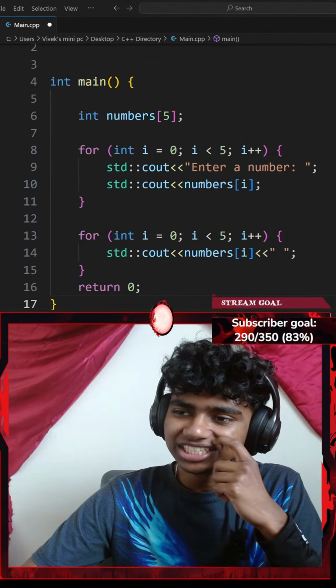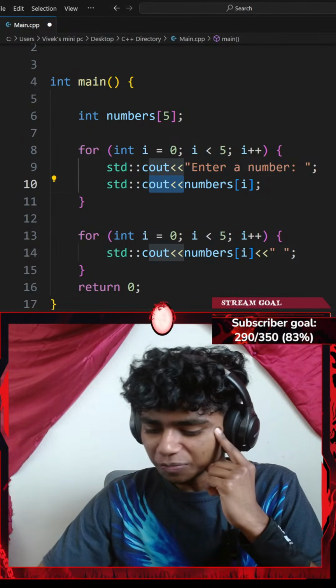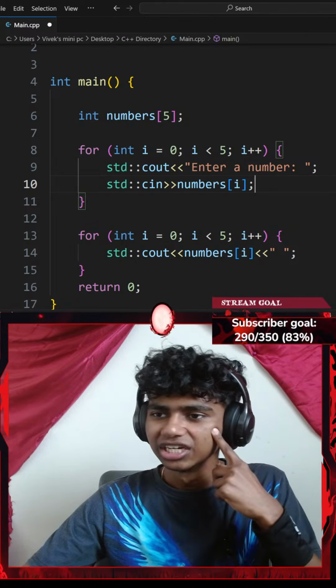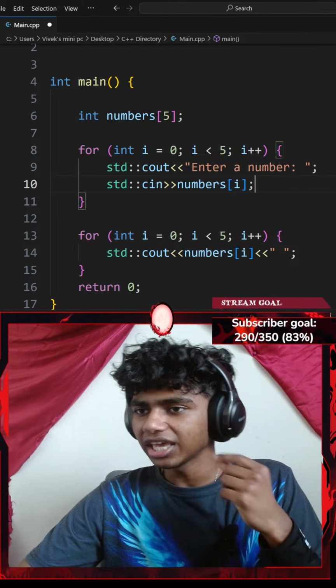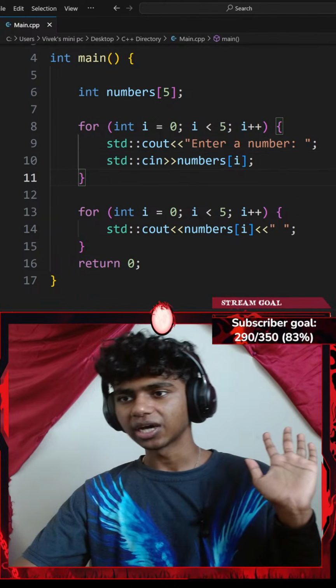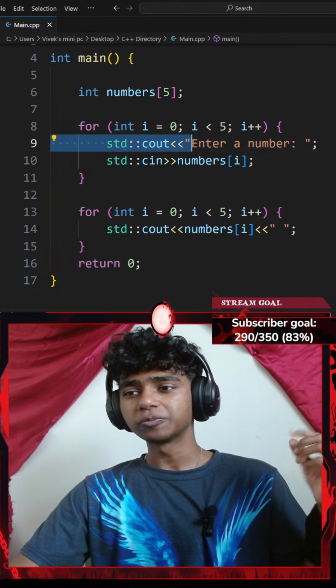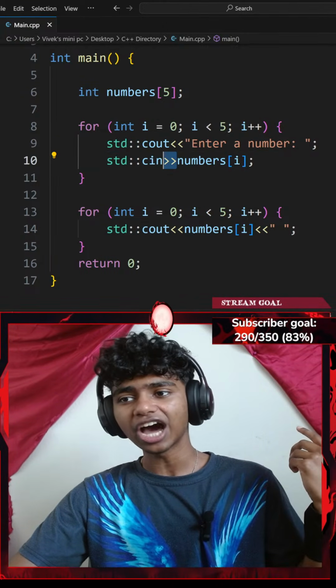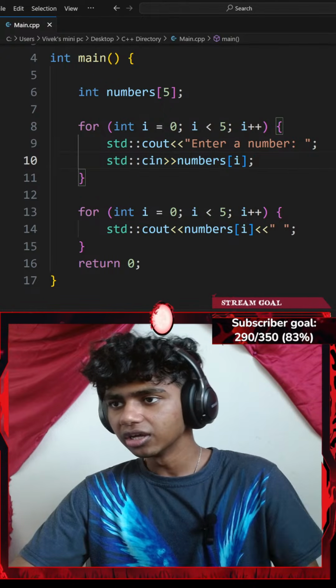Oh my gosh. Guys, I need to pay more attention. This is so embarrassing. Okay, yeah, that's where I messed up. So basically where I messed up was standard console output displays an output on the screen. Meanwhile, standard console input extracts an input using the extraction operator.